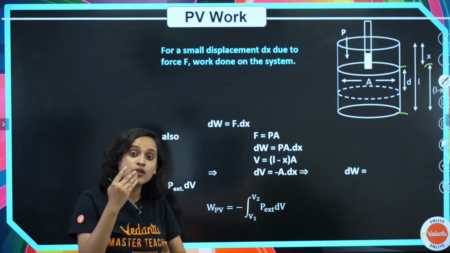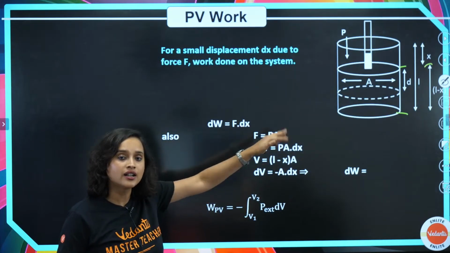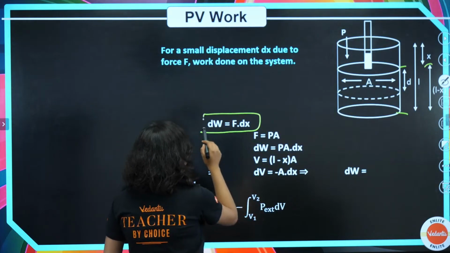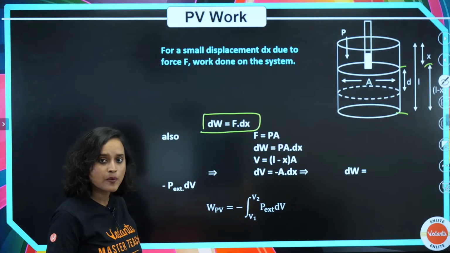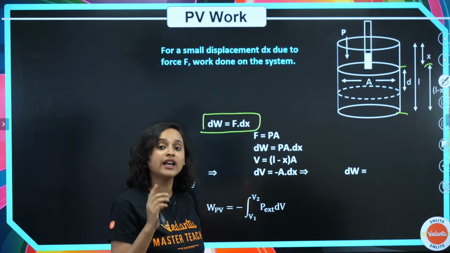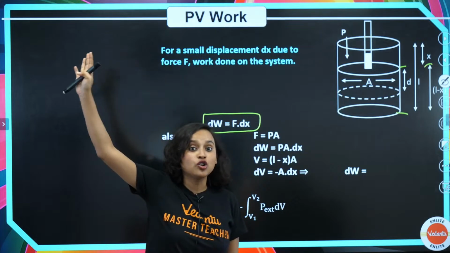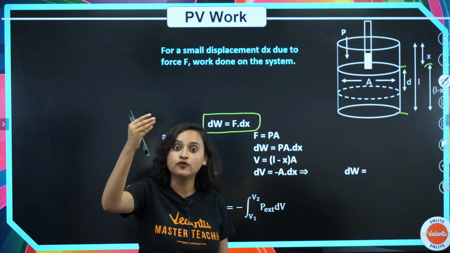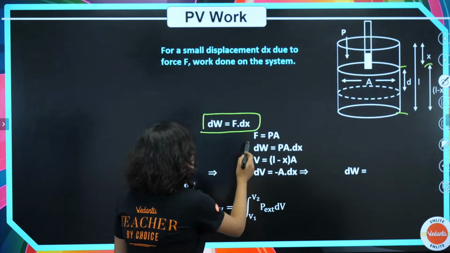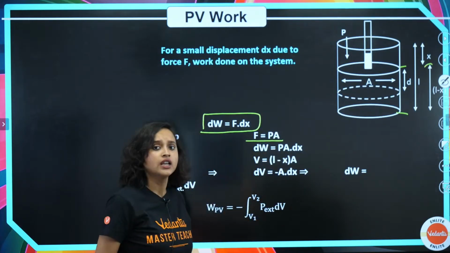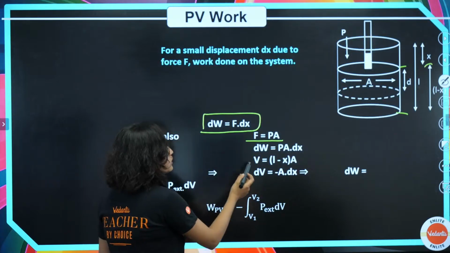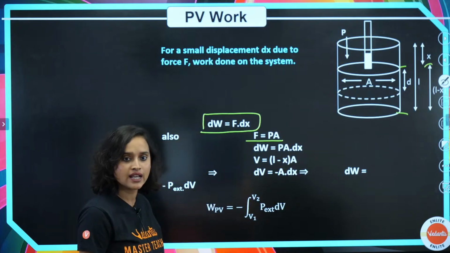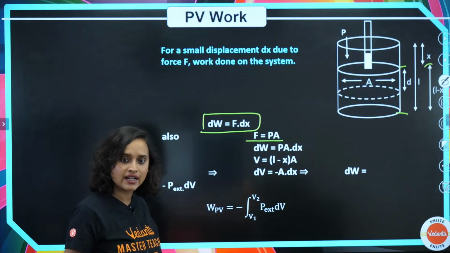Now what is the work done on the system? For the work done, we know that dW is equal to F dot dx. Now what is my F? From an age-old formula, we know that force is equal to pressure into area, or pressure is equal to force divided by area. So we can write F is equal to PA. Then dW is equal to PA dot dx.